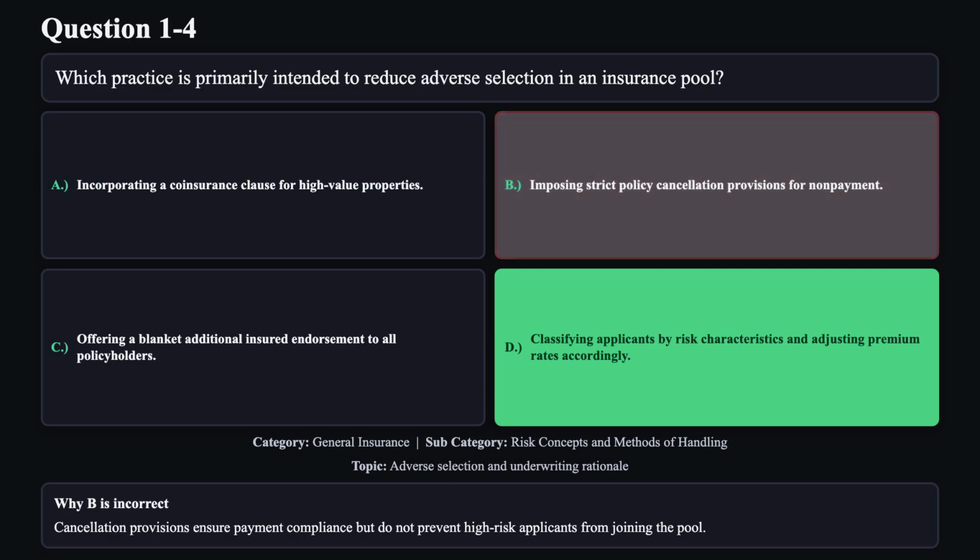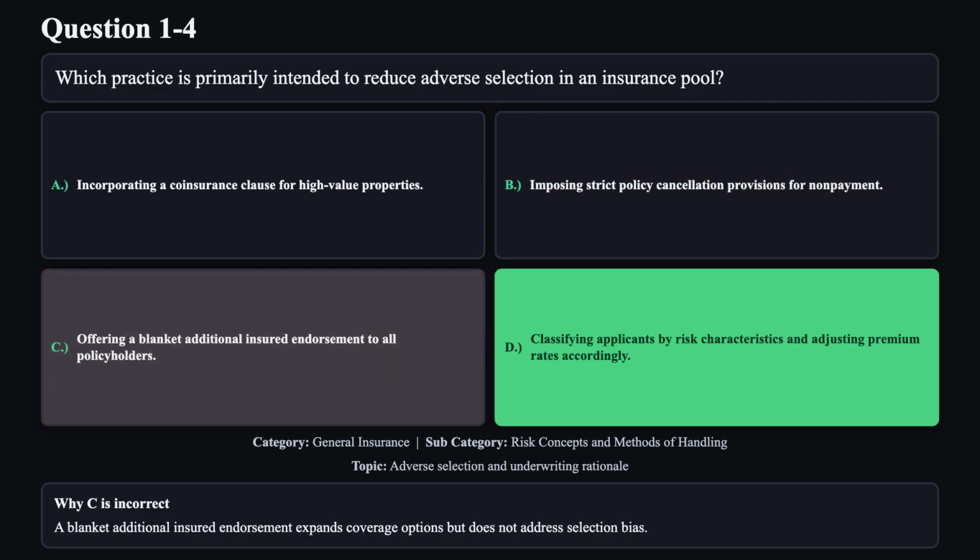Reason B is not correct. Cancellation provisions ensure payment compliance but do not prevent high-risk applicants from joining the pool. Reason C is not correct. A blanket additional insured endorsement expands coverage options but does not address selection bias.